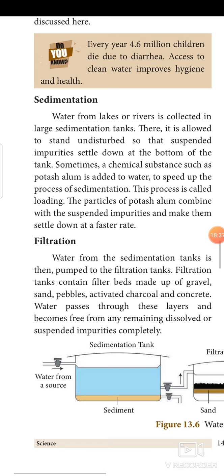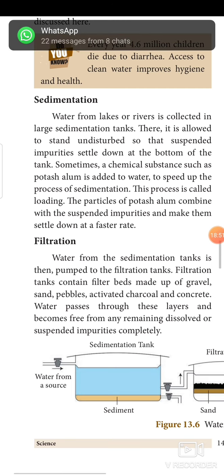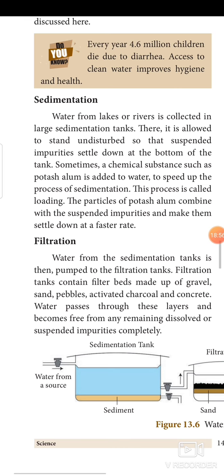Second step is filtration. Water from the sedimentation tank is then pumped to the filtration tank. Filtration tanks contain filter beds made up of gravel, sand, pebbles, activated charcoal and concrete. Water passes through these layers and becomes free from any remaining dissolved or suspended impurities completely.